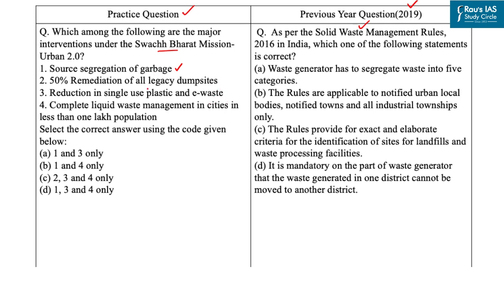Now let's come to the second option, 50% remediation of all legacy dump sites. This option is incorrect as under this, 100% remediation of all legacy dump sites should be there by 2026. Also, legacy dump sites are sites where waste has been accumulated for over 3 months.